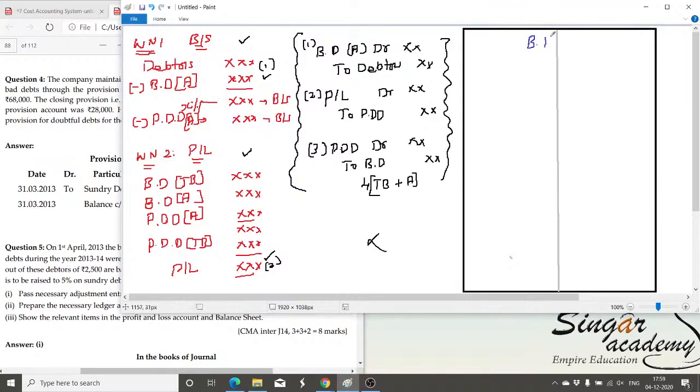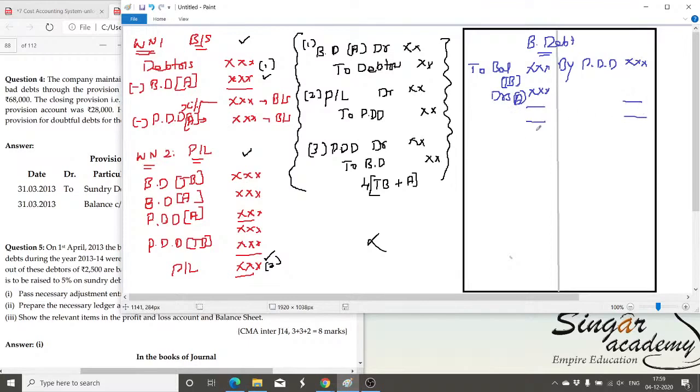Bad debt account, balance if any bad debt already appearing. The balance amount is appearing in the trial balance. Then the newly created bad debt to debtors, this is the new one, or the amount we have found out in the adjustment. And this entire value will be debited to the provision for doubtful debts. This is how the bad debt account will appear.